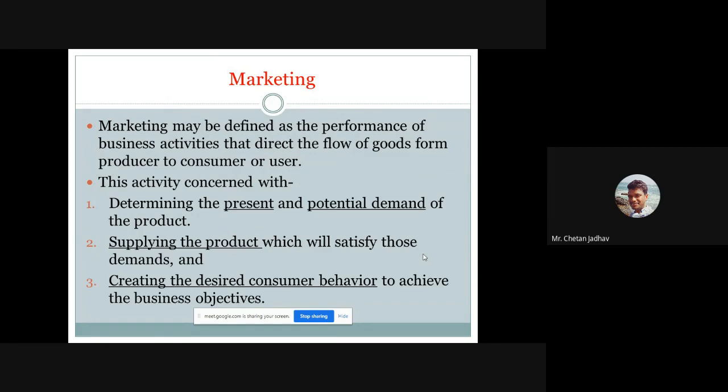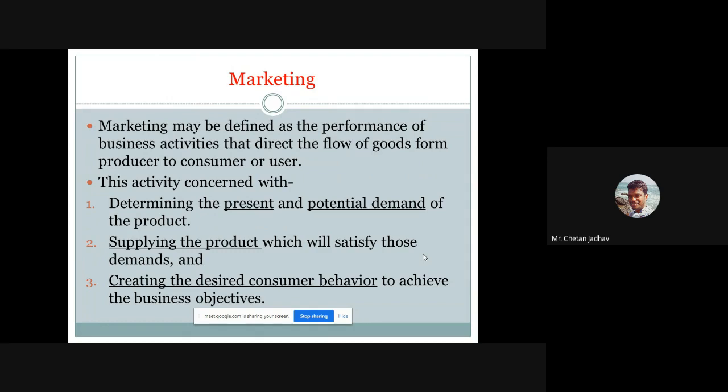Marketing may be defined as the performance of business activities that direct the flow of goods from the producer to the consumer or user. We have already defined this. This activity is concerned with determining the present and potential demand for the product. First, you have to identify the demand for the product in the market, among consumers and customers. Second, not only present demand, you have to identify future demand also. This is the first thing during marketing.